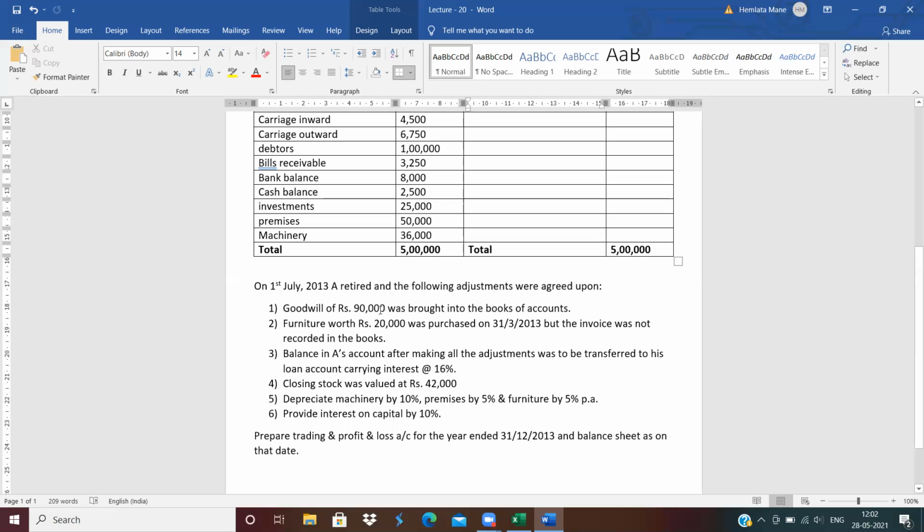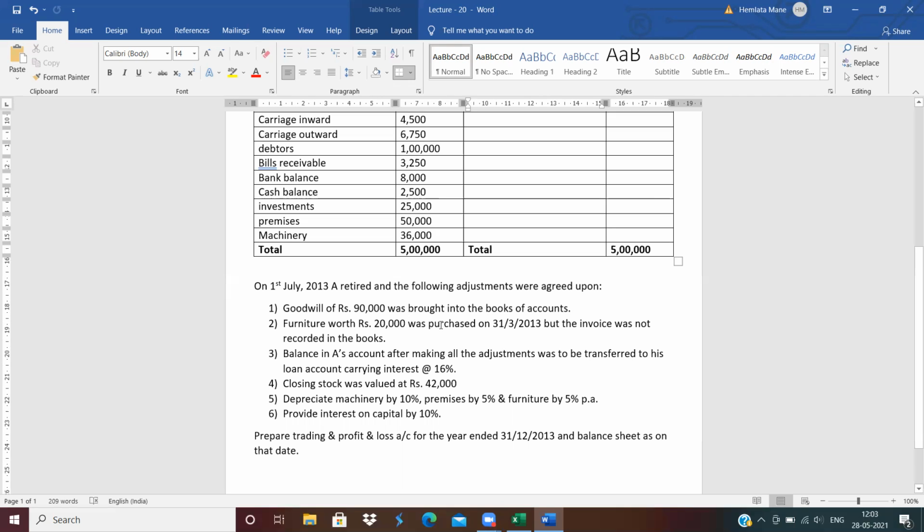Next, goodwill of rupees 90,000 was brought into the books of account. So capital account credit side by goodwill, and the second effect is the asset side. Because here no adjustment is given, it is just like the goodwill was not recorded in the books. In the last lecture, the goodwill was not recorded in the books, so we did both effects of goodwill in the capital account. But here no such information is available, goodwill is recorded in the books. So first effect capital account credit side goodwill, and second effect asset side.